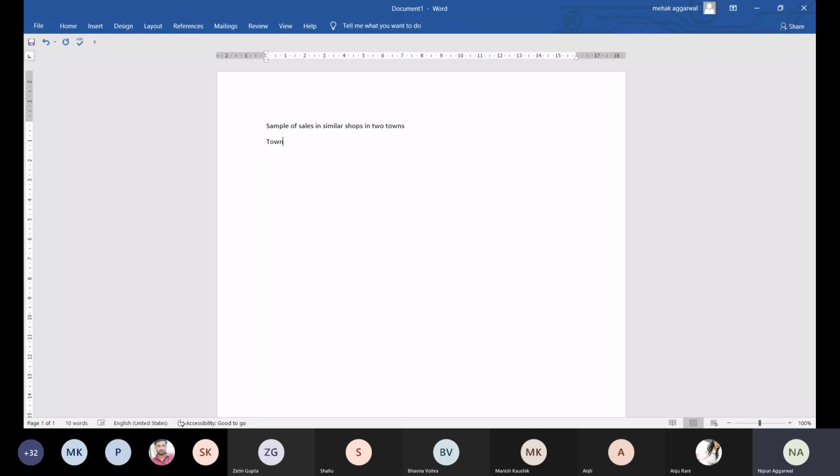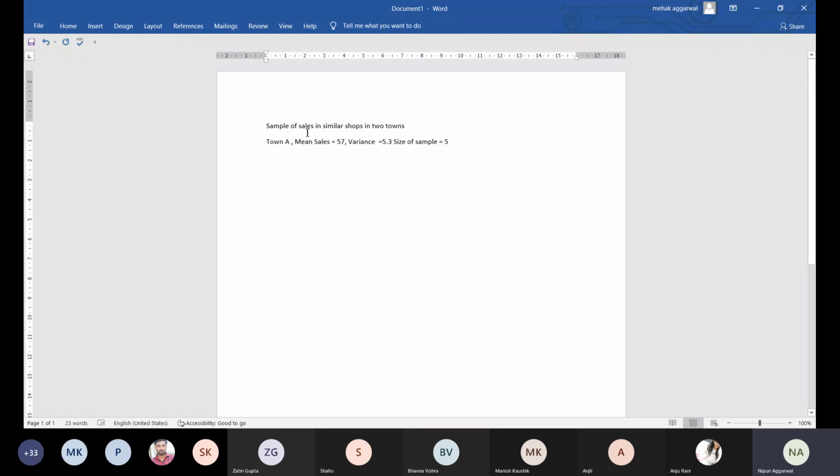So town A, the data is given as mean sales. For town A, the mean sales is 57 and variance is 5.3. And the size of the sample is equal to 5.